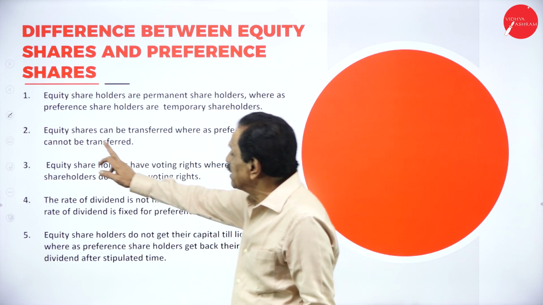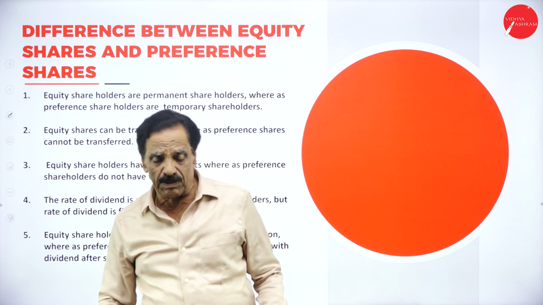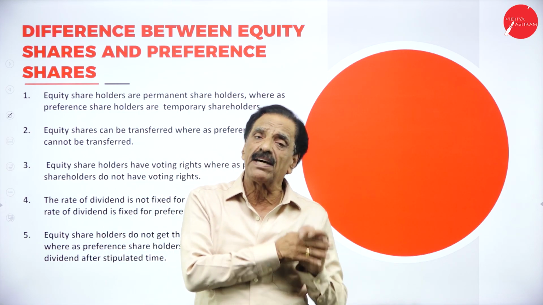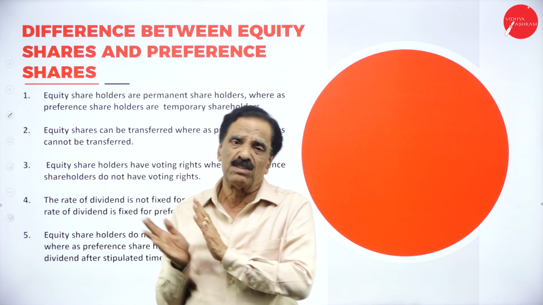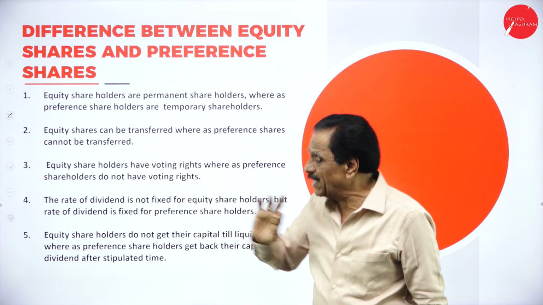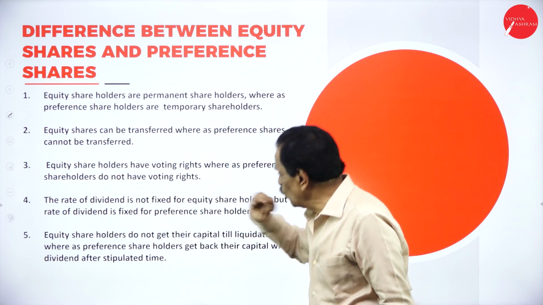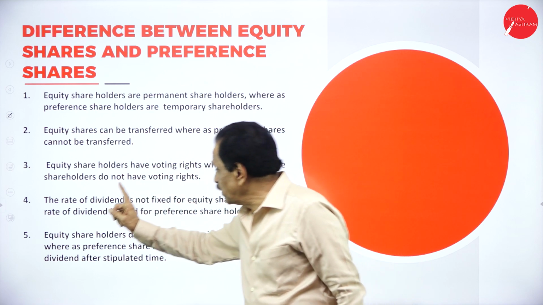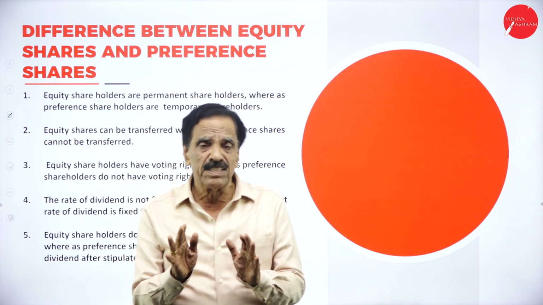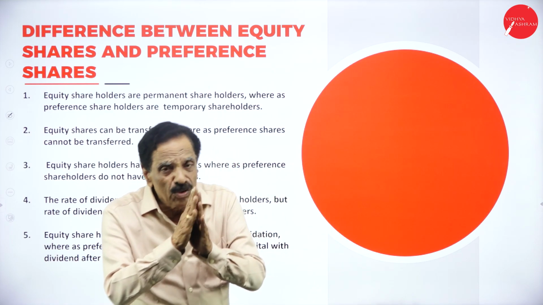Regarding the equity shares, they can be transferred, whereas preference share cannot be transferred. If they want, equity can be transferred, preference share cannot be transferred. Number 3, equity shareholders have voting right, whereas preference shareholders do not have voting right. Regarding the voting right, equity shareholder enjoys the voting right, whereas the preference shareholder does not have voting right.